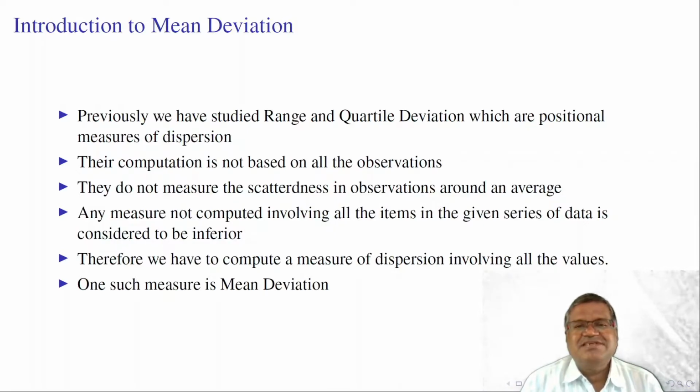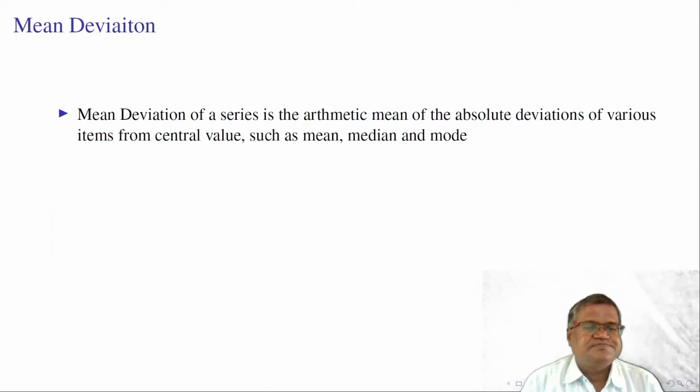One such measure is the mean deviation. Let us define mean deviation. Mean deviation of a series is the arithmetic mean of the absolute deviations. Absolute deviations means we are ignoring the sign of the deviations of items from a central value. The deviations are taken from a central value such as mean, median and mode.